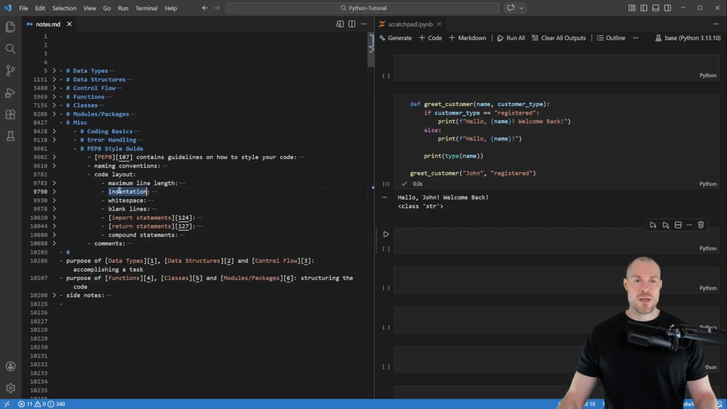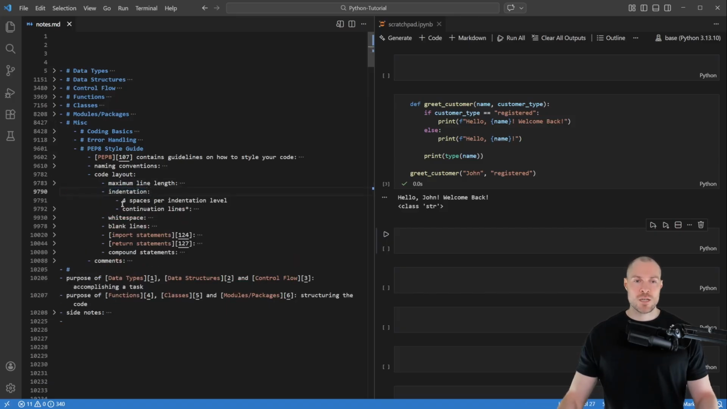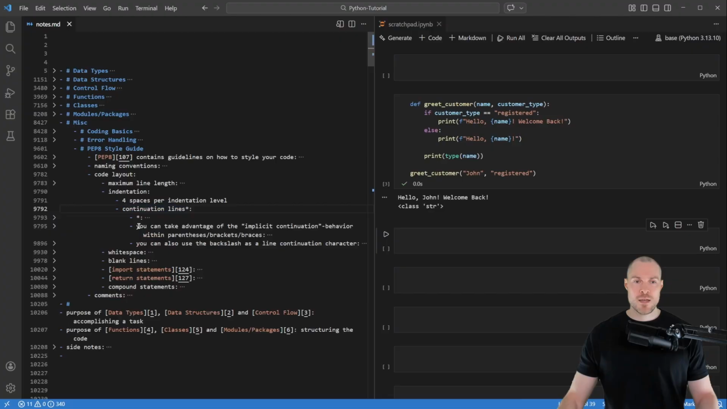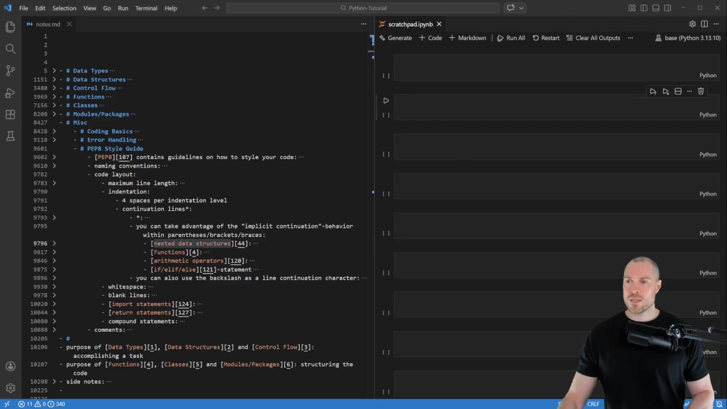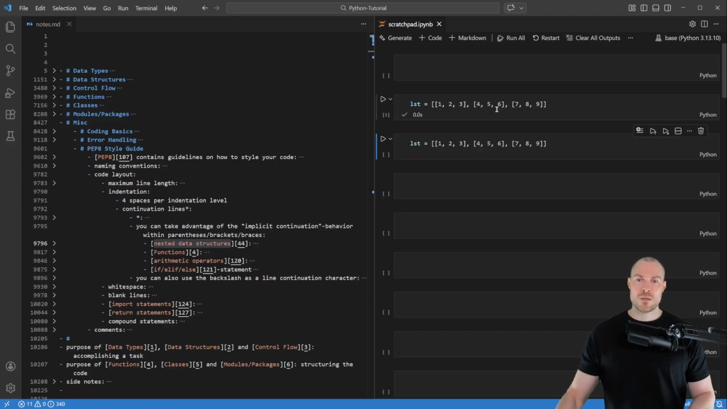Then next we have indentation. And here the general guideline is to use 4 spaces per indentation level. Then the next note is about continuation lines. Here you can take advantage of the implicit continuation behavior within parentheses, brackets, or braces. The first example that I want to show is with a nested data structure. To show that, I've prepared this nested list. Let's see what the indentation with such a nested list should look like.